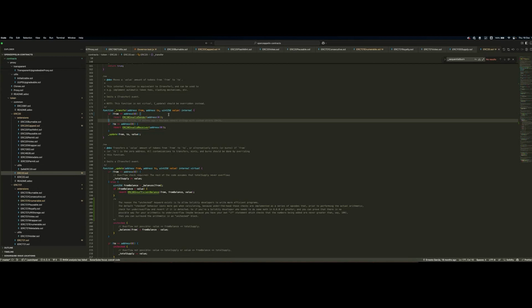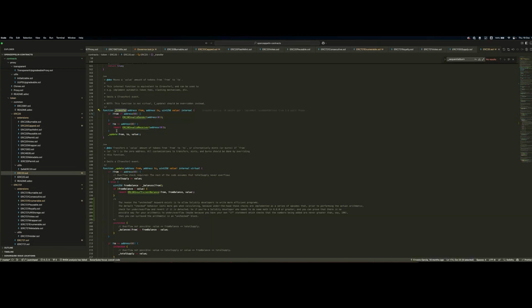In fact, when you mint a token, you're actually inflating the supply. And you're specifying as the from address of the transfer, the zero address. In fact, the zero address is a common identifier in Solidity to specify these kind of special functionalities. Whilst the to address, if it's the zero address, in this case, we're burning the token. We're sending the token to the zero address, which no one has access to, obviously. And in this case, we're utilizing the to parameter of the transfer event as the zero address.